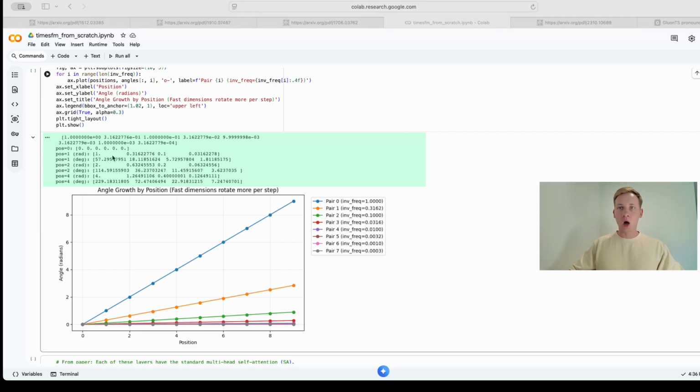At position 1, the first dimension pair has rotated 57 degrees, in position 2, 114, and in position 4, 229. So the fast dimensions handle local context, tokens right next to each other, but the slow dimensions handle long-range structure, patterns across the full sequence.